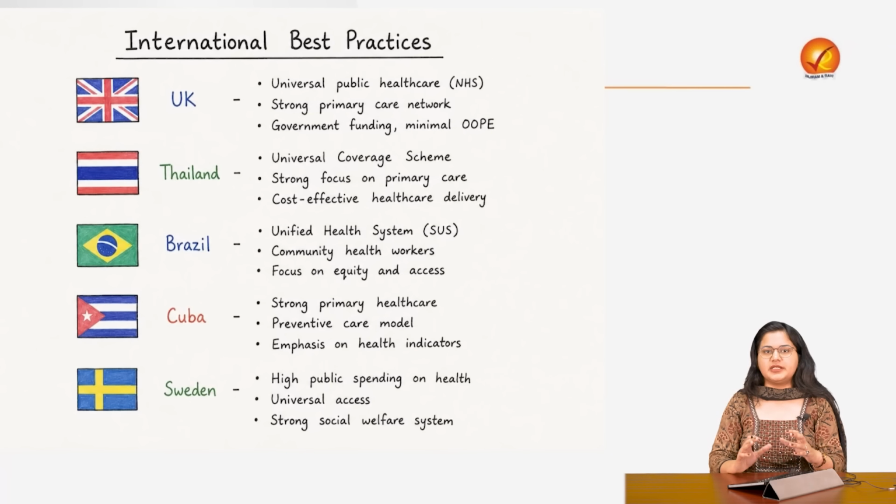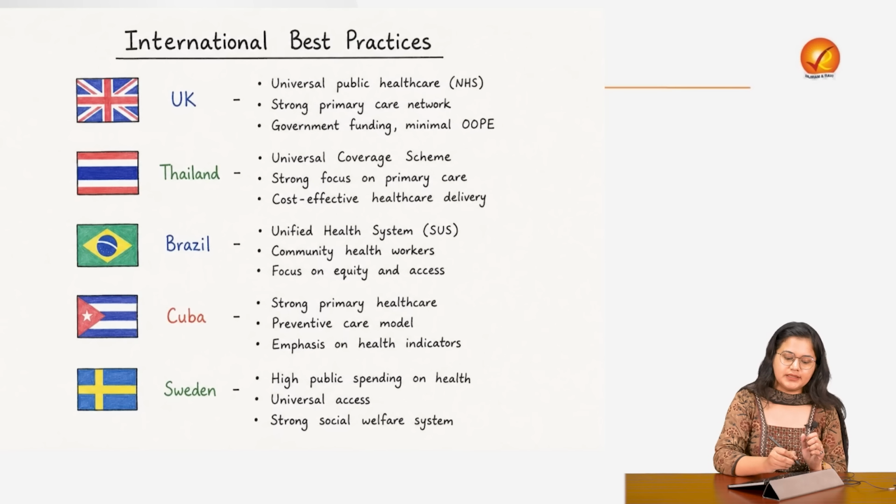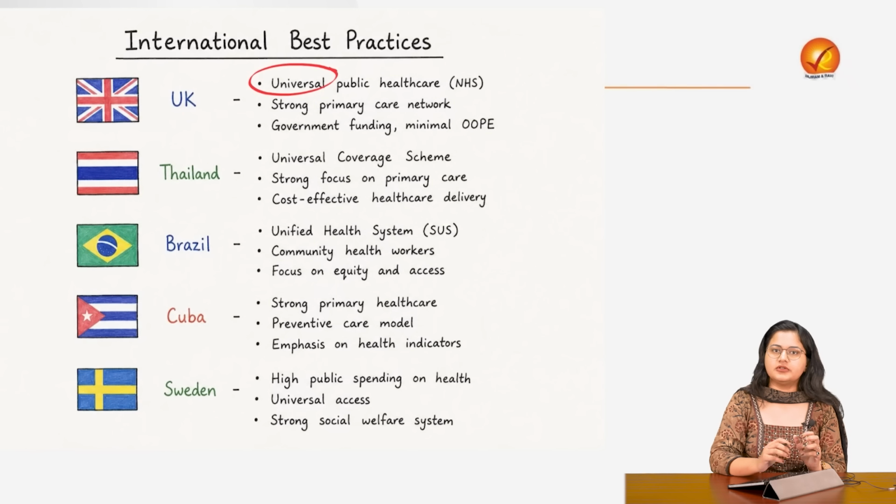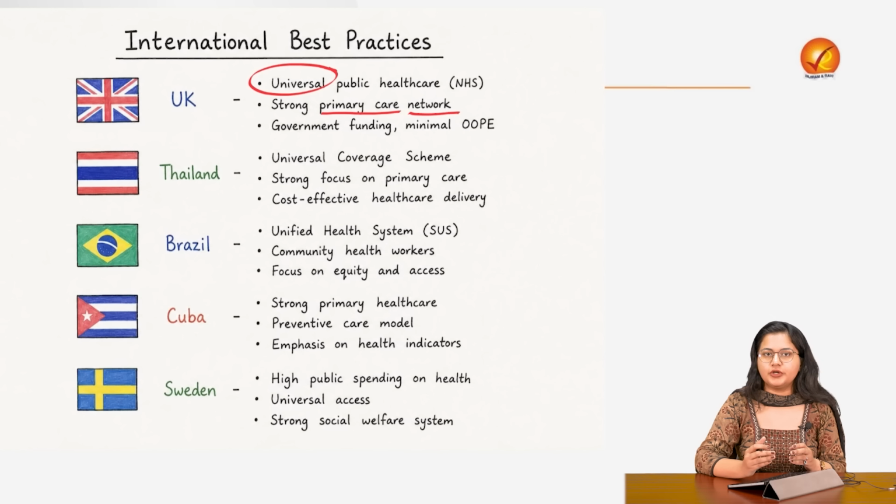Now coming to the international best practices. So you will notice certain common aspects to the international best practices. One is that they are focusing on universal care. So every citizen should have access to the healthcare infrastructure. The second aspect you would find common amongst them is the primary care network. So the network at the local levels, which is functioning in the rural areas, because that is the first point of contact between the patient and the doctor. And the earlier a disease is tackled, the better it is for us as a healthcare system. Now, both of these areas you will find common to all of these countries.